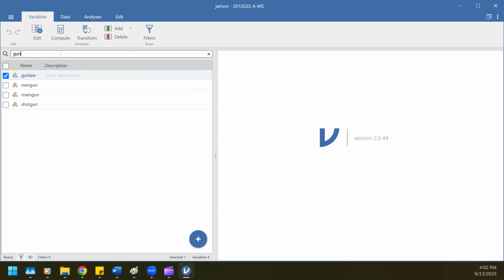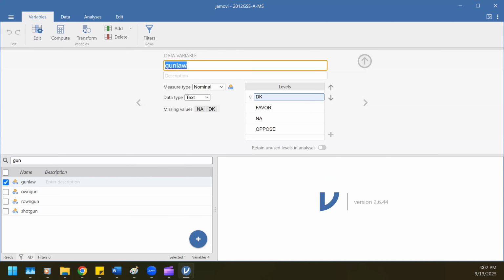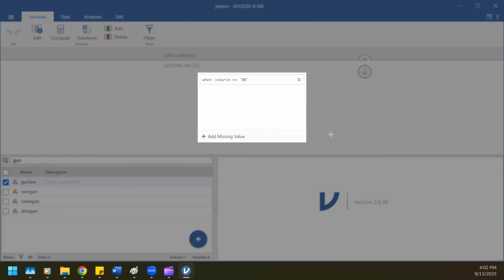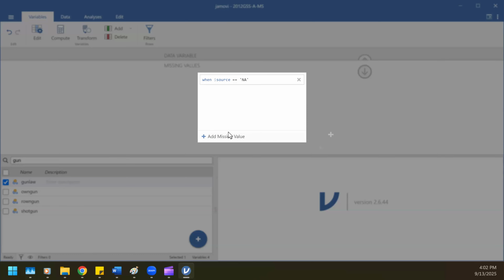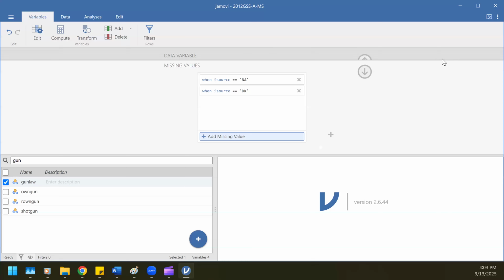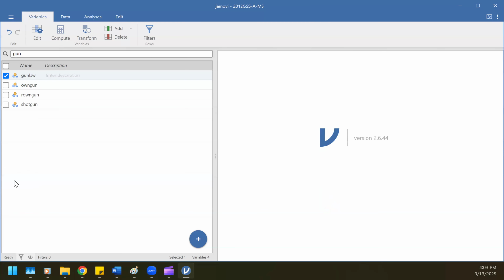So I go to gun laws, and I'll go to edit just in case. And look, I see I don't know and NA. It already seems like it's coded as those, as these are missing values, which is great. But if not, you can go there. It didn't have that. You can always just go to missing value, NA, add missing value, don't know. And in this procedure, now it should be ready to roll.